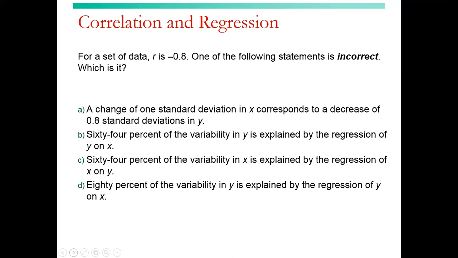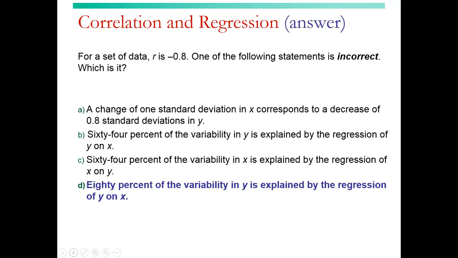The very first choice. For a set of data, r equals -0.8. One of the following statements is correct. Which is it? A change of 1 standard deviation in x corresponds to a decrease of 0.8 standard deviations in y, or 80% of the variation in y is explained by the regression of y on x. So 80%.